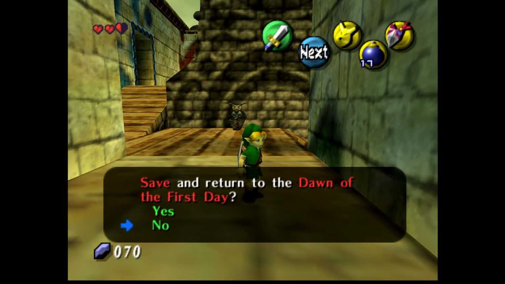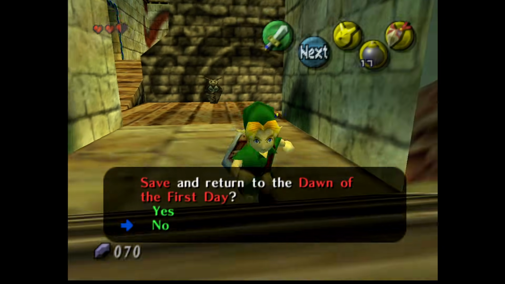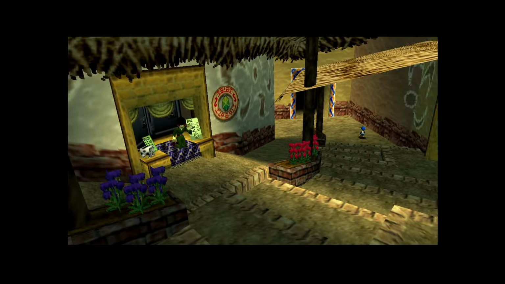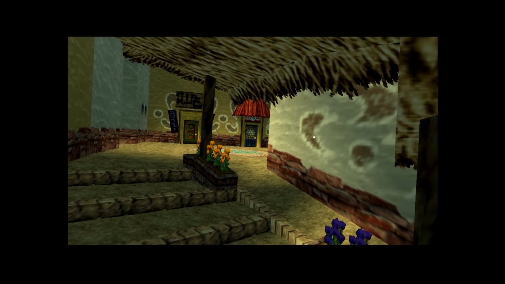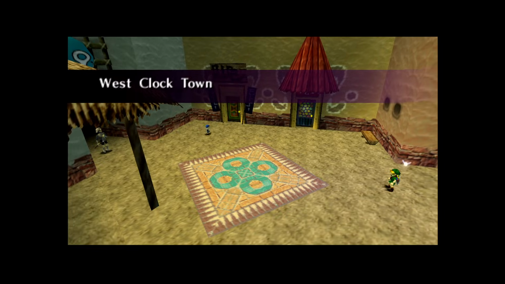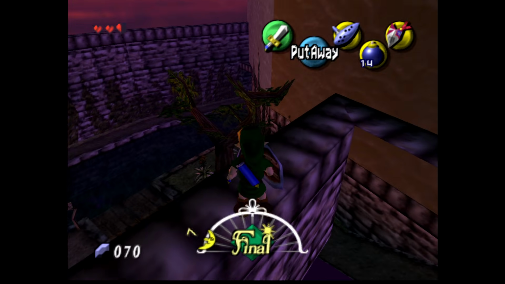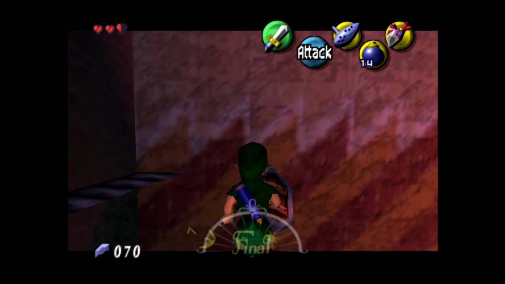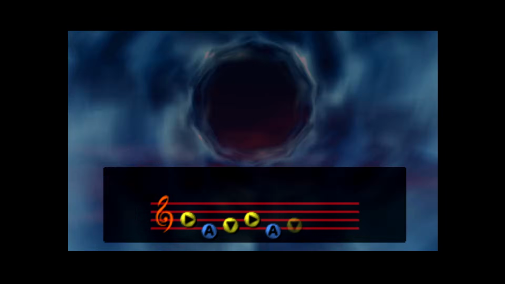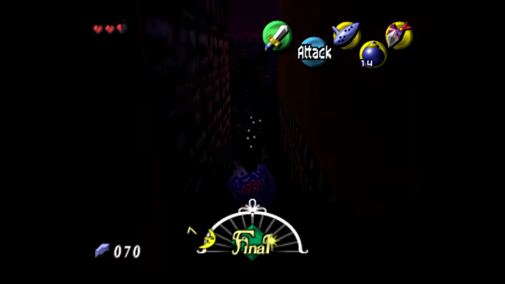Being able to save at the owl statue like this is actually quite useful. If we select the text box option while going through a loading zone, we can skip the fade out that would normally take us to the title screen. By doing this, we've set up something called Owl Save Storage. This is a special state that will remain active as long as we don't use the Song of Soaring to warp away somewhere. As long as Owl Save Storage is active, then using the dialogue prompt from a stored Song of Time gives us extra features.